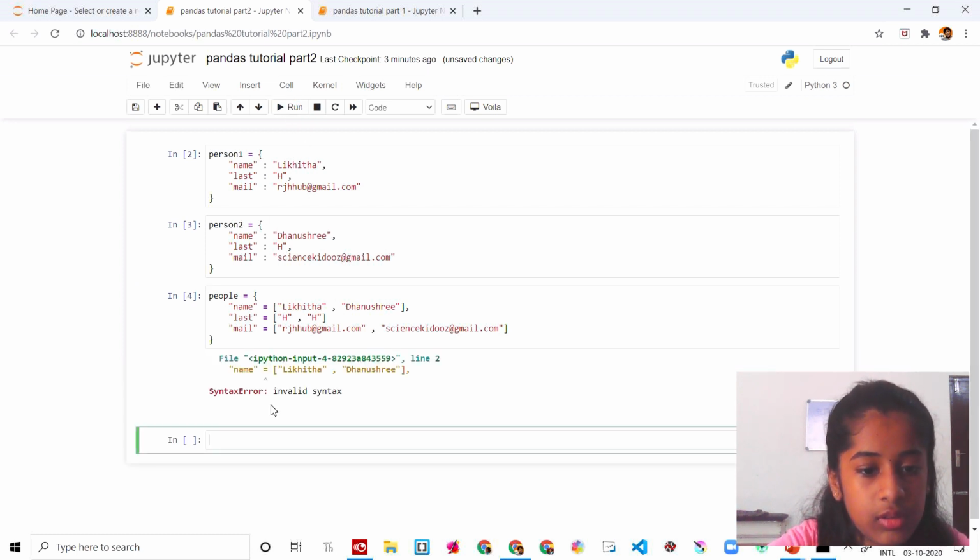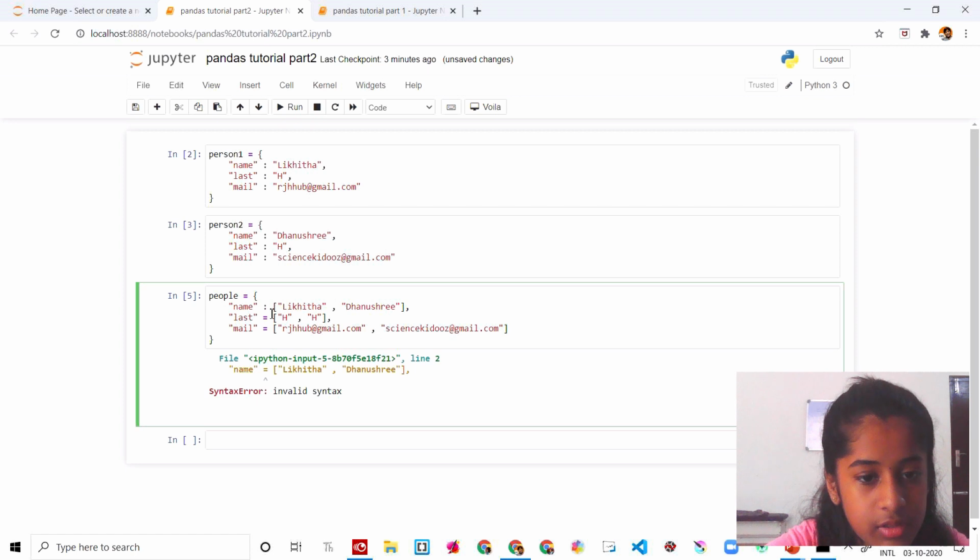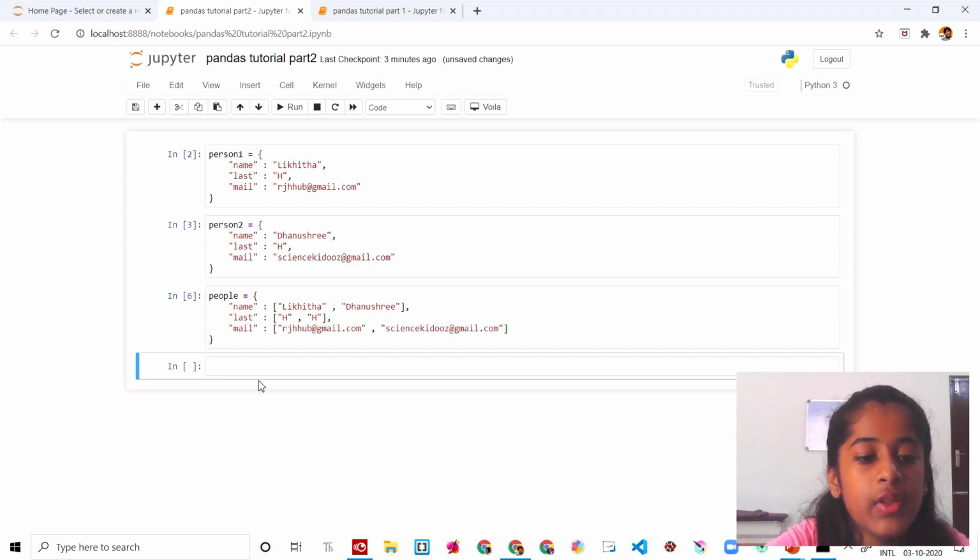Let's run this. Okay, this is the problem. It's still showing an error. Let's try this out. Yeah, so this one is working.